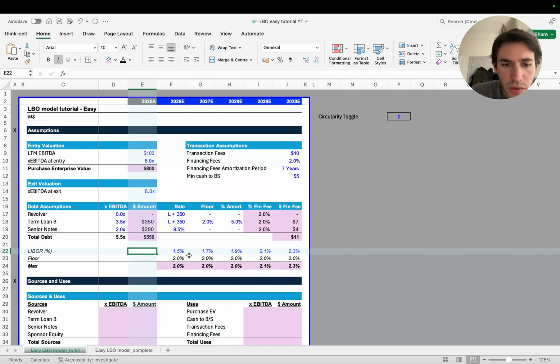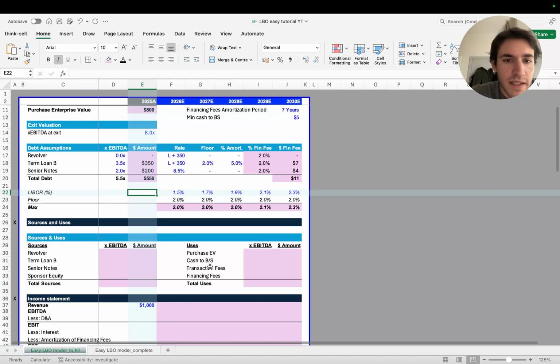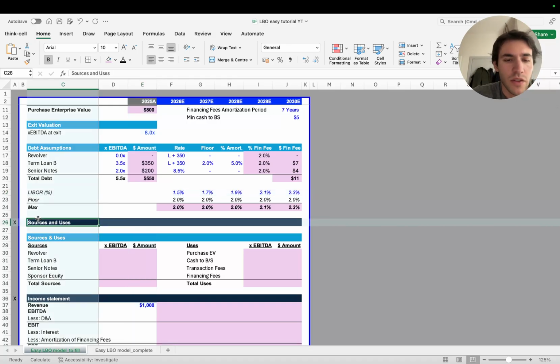Now, we will use that later, so I'm going to show you how we apply the interest rate in a later stage, not now. Now let's look at the sources and uses. Sources and uses is the second most important section of an LBO. And it's basically telling us how we're going to use the money and where we are going to draw the money from. We usually start from uses.